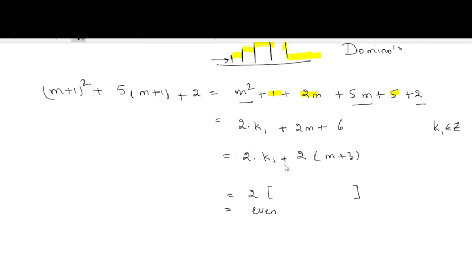This is already an integer, and this is also coming out to be an integer. So k1 plus m plus 3, and m is also an integer, therefore m plus 3 will be an integer, and k1 is also an integer, so k1 plus m plus 3 will also be an integer. Ultimately this is 2 times some integer number, which is going to be equal to even.